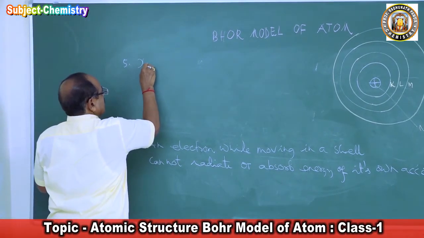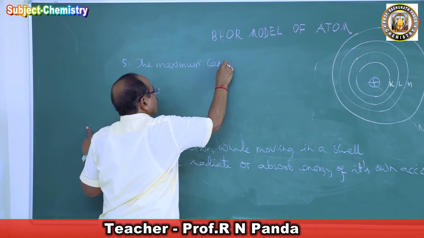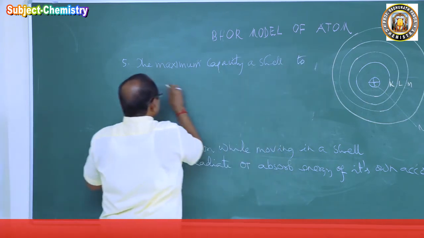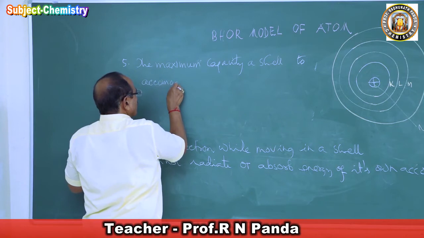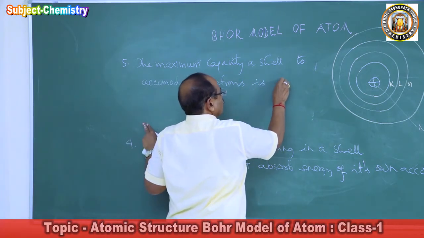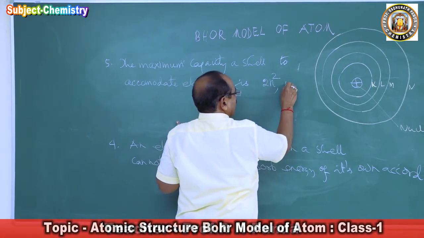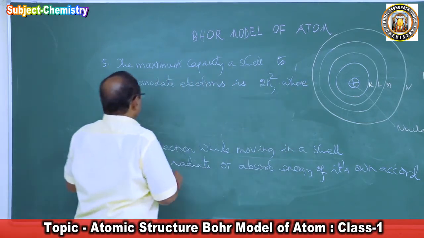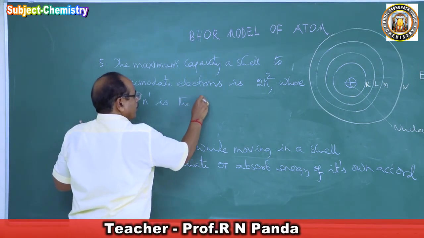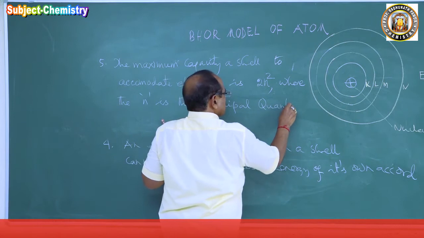the fifth postulate: the maximum capacity of a cell to accommodate electrons is 2n square, where n is the principal quantum number.